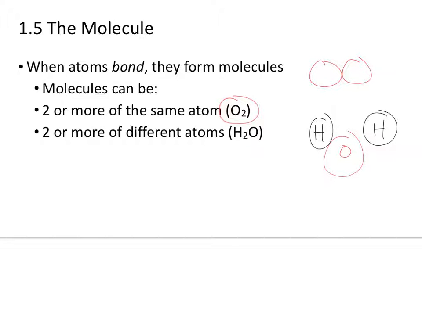H2O, or two hydrogens and one oxygen, travel around in this oddball shape right there. But these are both molecules, so they can be the same atoms or they can be different ones. Both give us molecules.